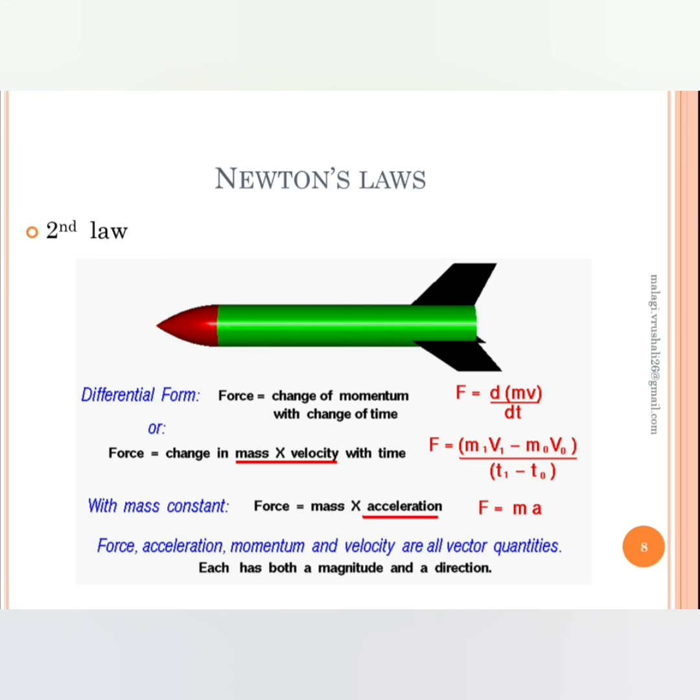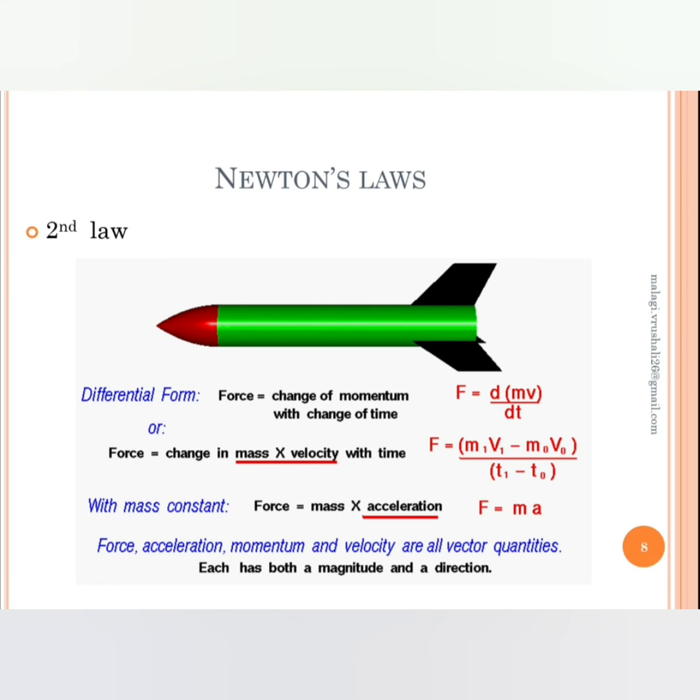Now Newton's second law states that the rate of change of momentum of a body is directly proportional to the applied force, and it takes place in the direction of force applied. So what I can say is that force is directly proportional to rate of change of momentum. Let me explain what momentum is. Momentum is nothing but mass into velocity.